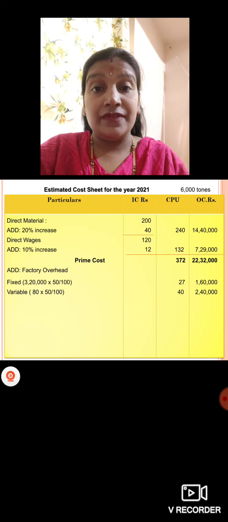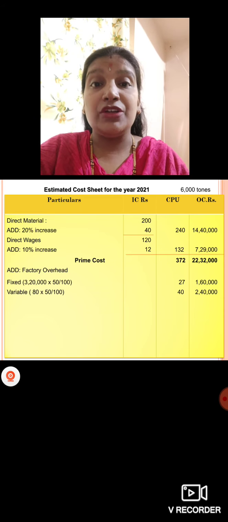First you should take fixed on total cost. 50% of total cost we have it as 1,60,000, that you're going to divide it with number of tons. So 6,000 tons, you'll get it is 27 rupees per unit, which will change here.